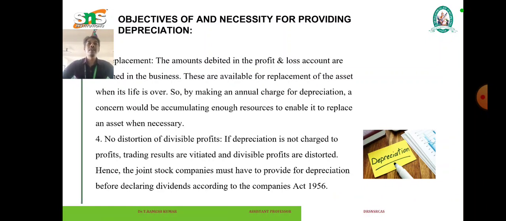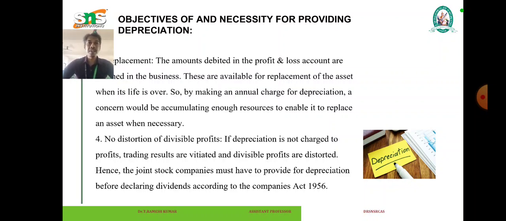Next, replacement. The amount debited in the profit and loss account is retained in the business, and is available for replacement of the asset when its life is over. So by making an annual charge for depreciation, a concern would be accumulating enough resources to enable it to replace an asset when necessary.